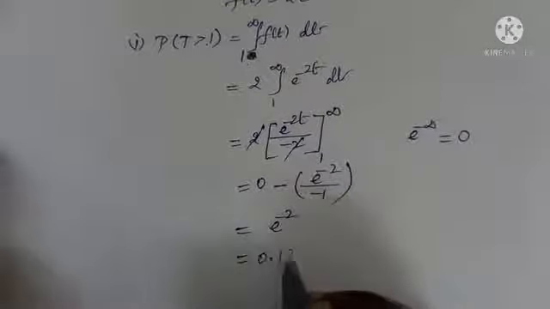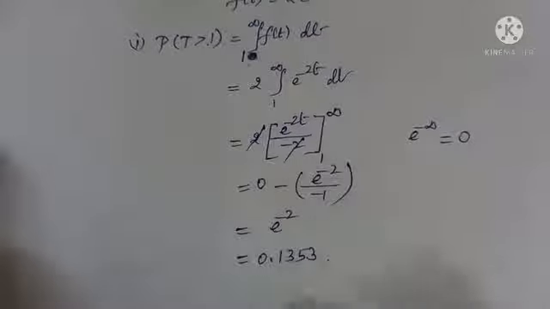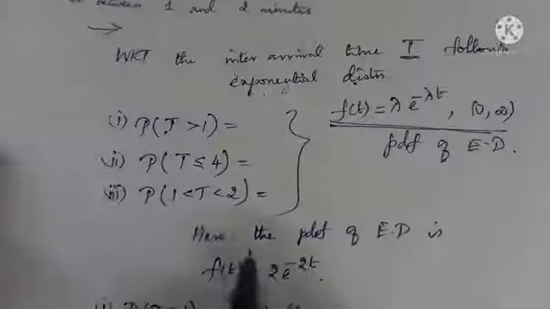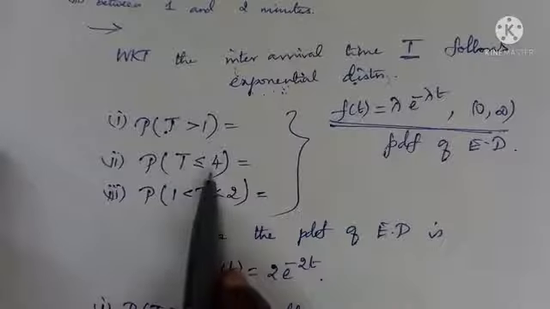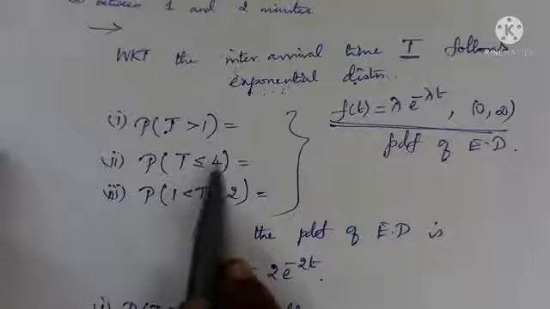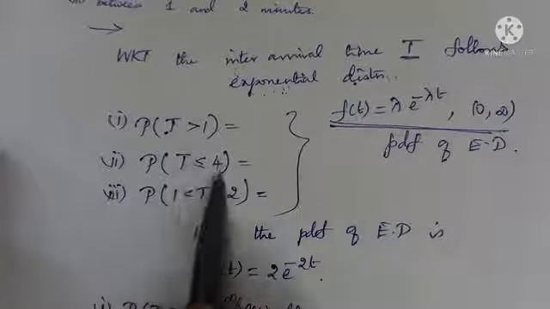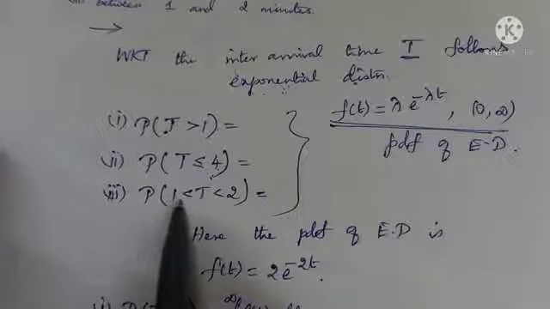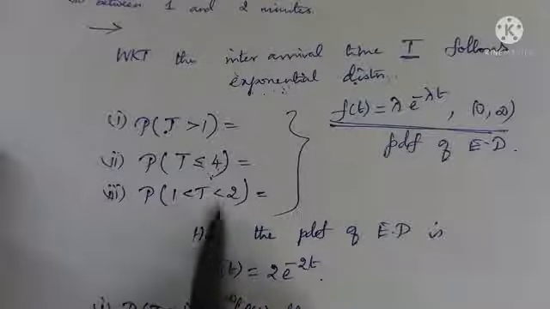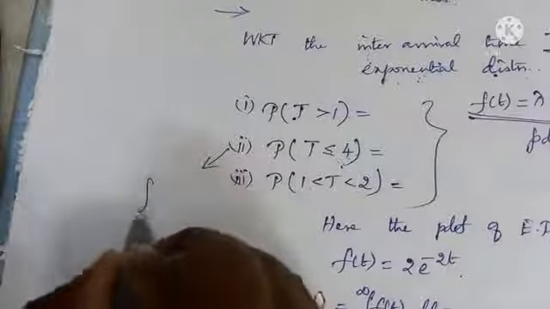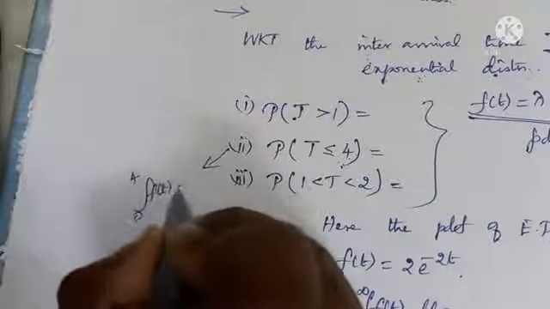0.1353. And similarly you have to do P of T less than or equal to 4, which is integral 0 to 4, right? Integral 0 to 4 f of t dt. Here it is integral 1 to 2 f of t dt. Okay. You have to try. What is this? It is integral 0 to 4 f of t dt.